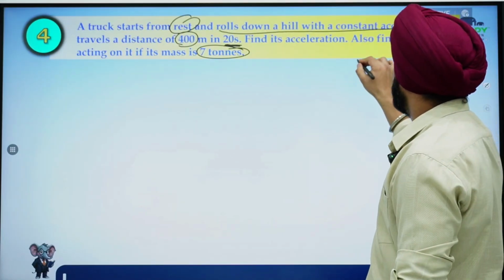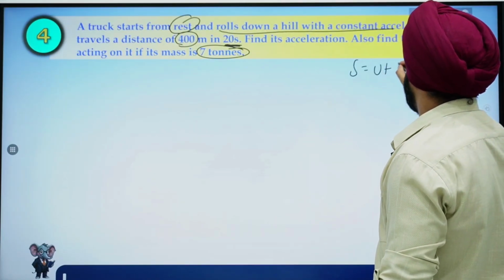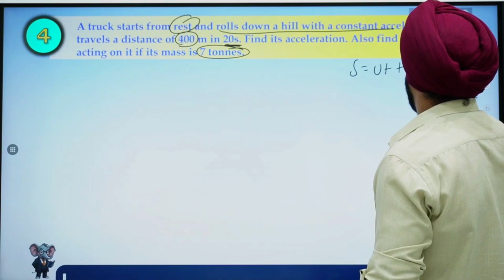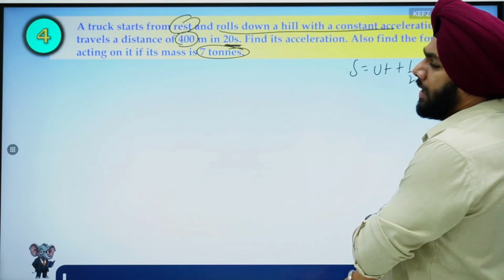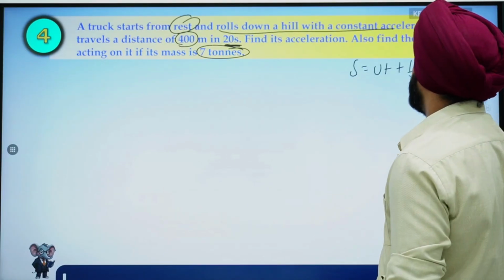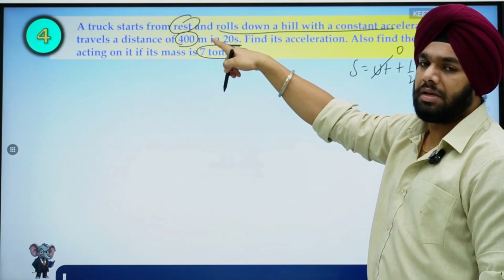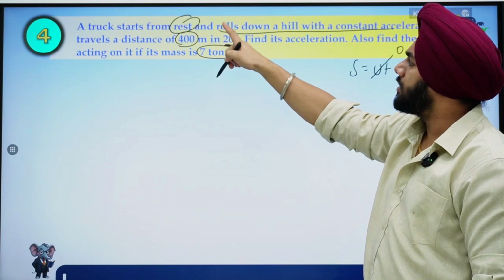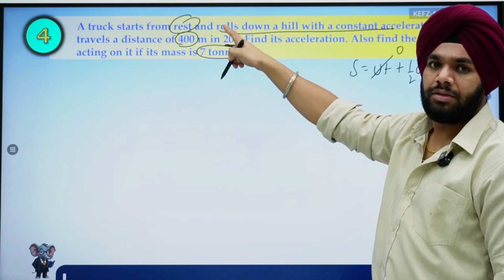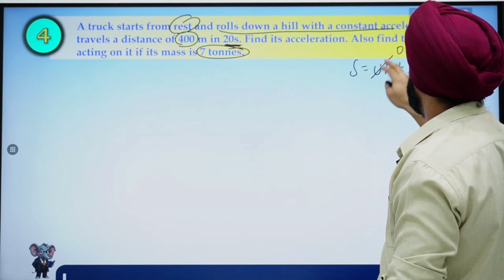So just simply use this formula, S is equal to ut plus half at square. Now, in S is equal to ut plus half at square, initial velocity was 0, right? It is simply telling that a truck starts from rest. So if it is starting from rest, initial velocity will be 0.